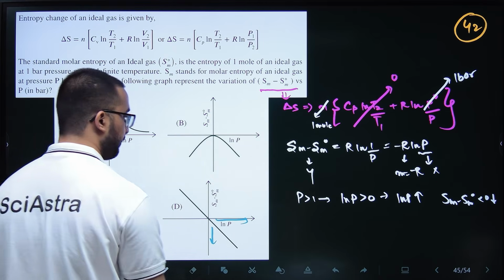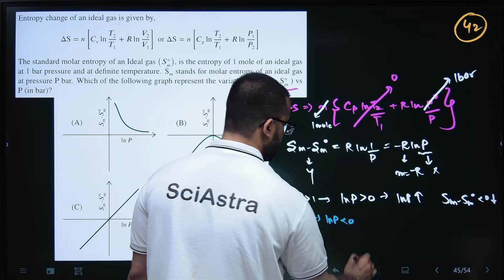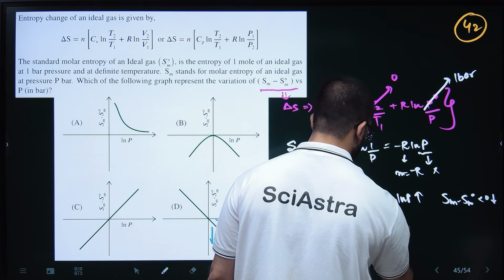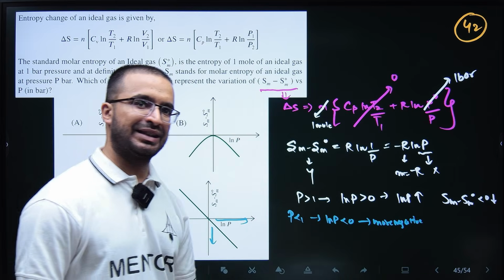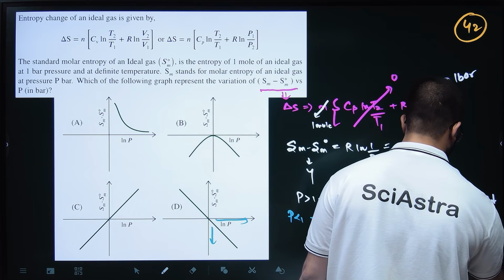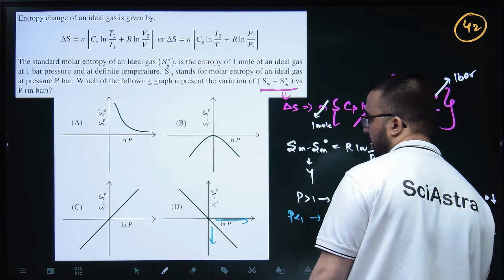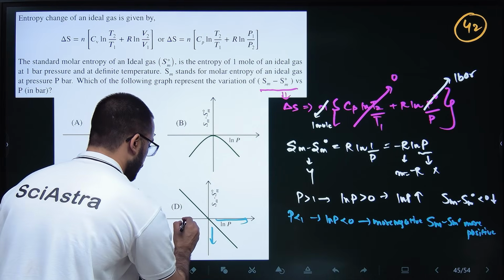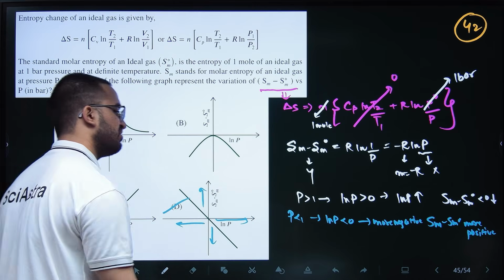Now if your pressure is less than 1, ln P will be less than 0, it will be negative. And if you make ln P more and more negative, this Sm minus Sm naught will become more and more positive. So you make ln P more and more negative, and your Sm minus Sm naught is becoming more and more positive. So your answer is D. Okay.